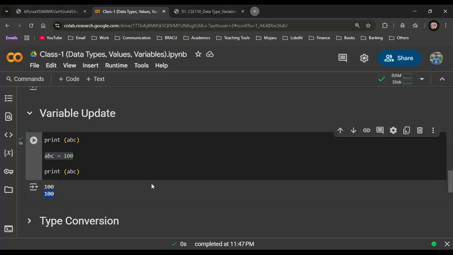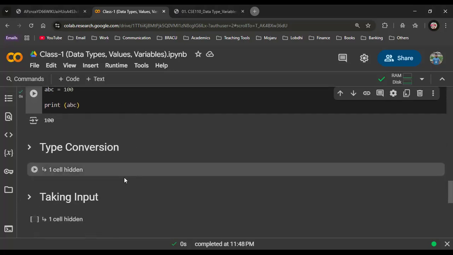Actually, in today's basic class, I don't want to take you to that level. It happens due to a function execution process. We will get to this probably in the 5th or 6th week, so you need not understand this at this moment. Just try to understand that a variable can be updated, right? So if ABC equal to 50 here, after I have assigned ABC as 100, it is no more 50. It has been updated to 100. And if I print ABC, it shows 100. I hope you understand this very clearly.